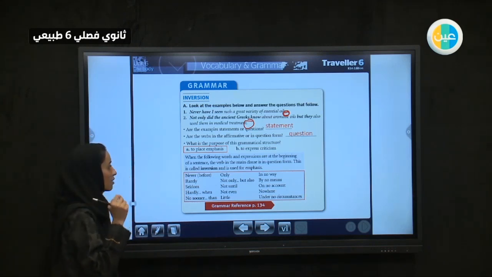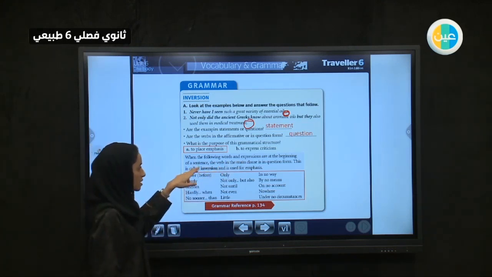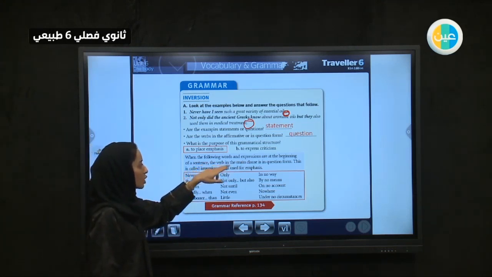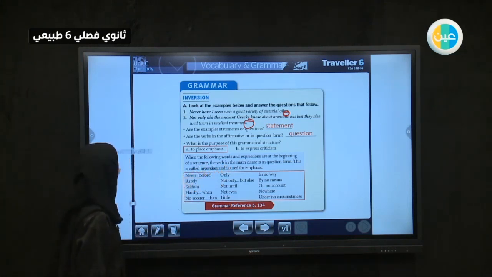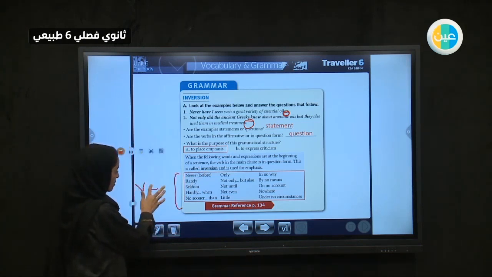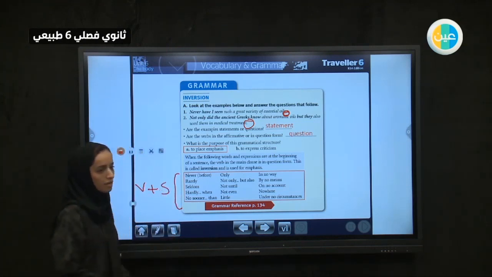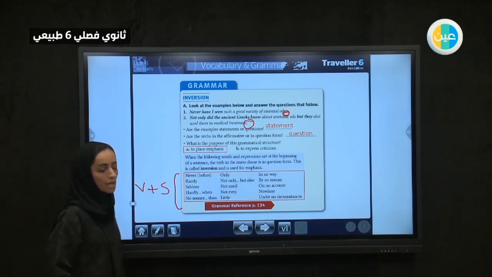So here we have: when the following words and expressions are at the beginning of the sentence, the verb in the main clause is in a question form. So when we have any one of these, the order is going to be verb plus subject, and this is going to be a sentence. It is not a question.